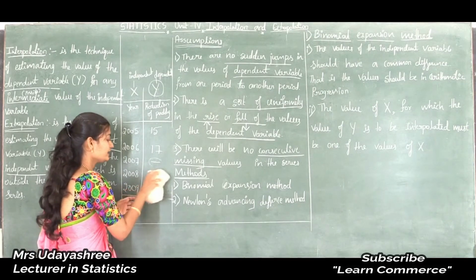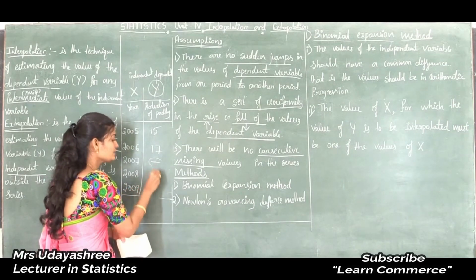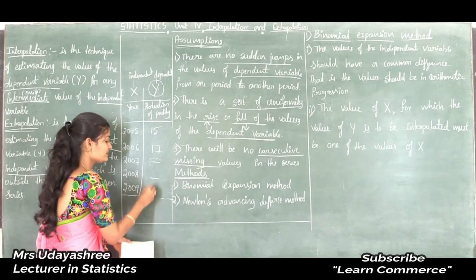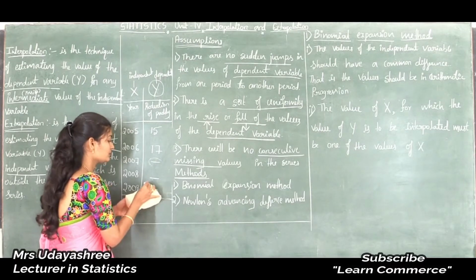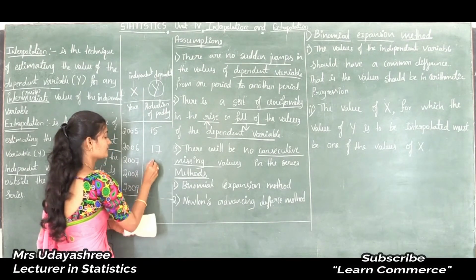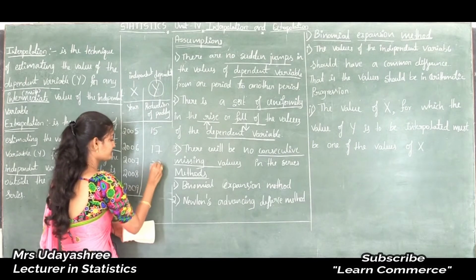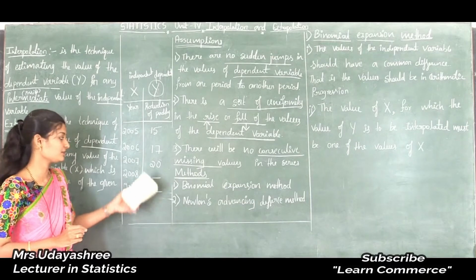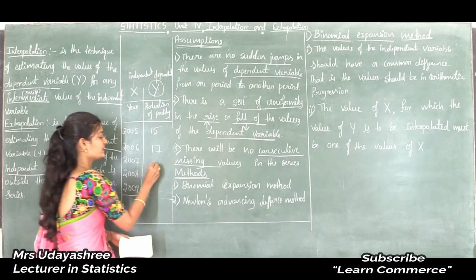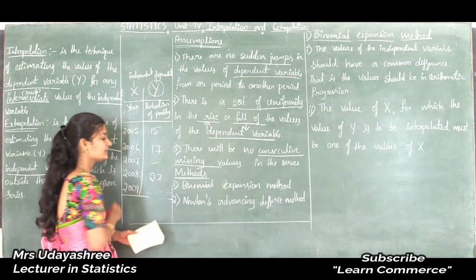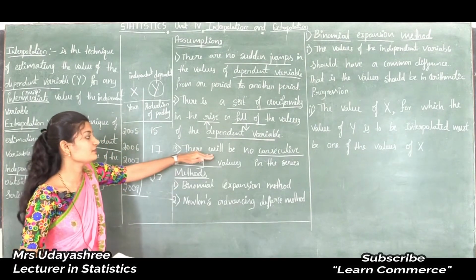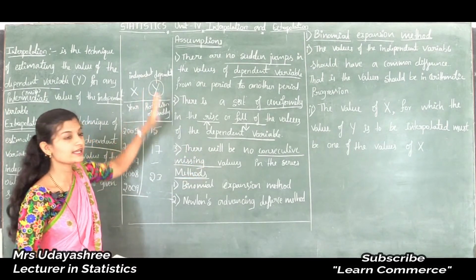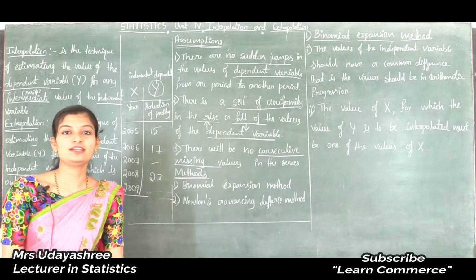We can't apply interpolation and extrapolation techniques if the values are continuously missing like this, or like this. But if it is like this we can apply interpolation and extrapolation. So the third assumption is there will be no continuous missing values in the series. These are the important assumptions of interpolation and extrapolation.